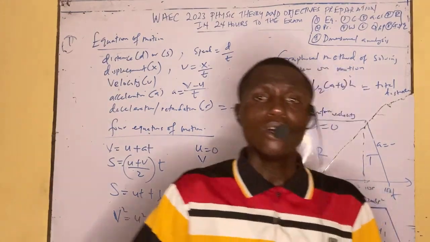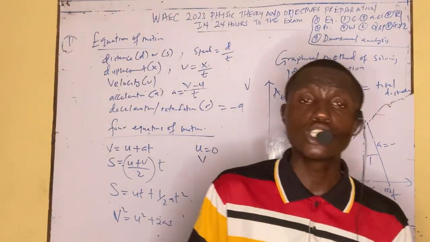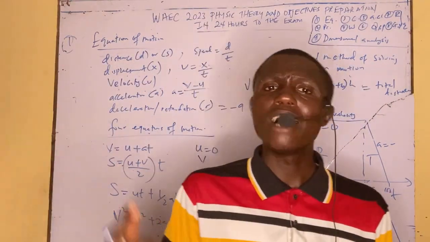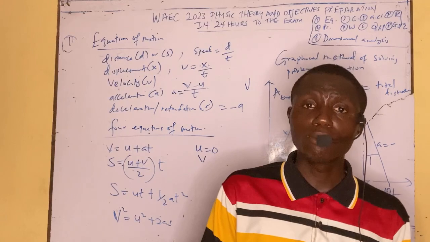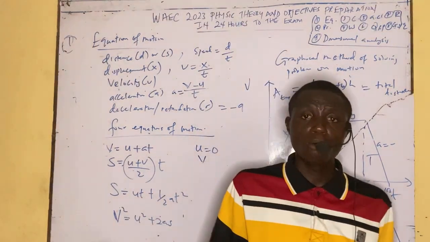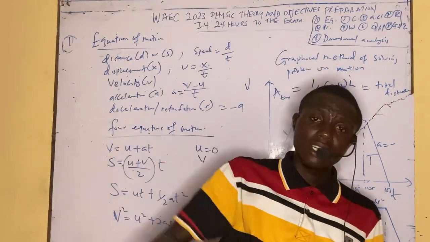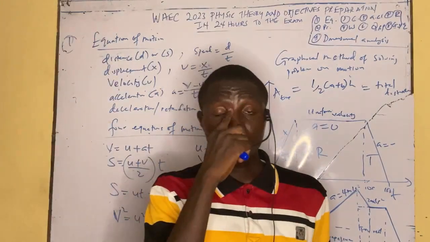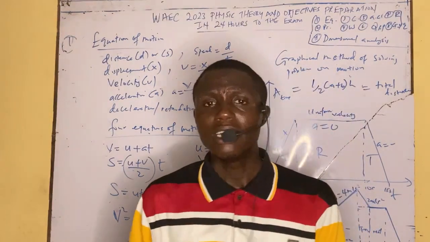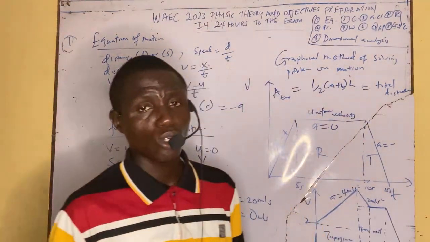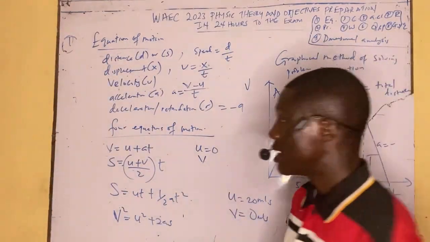It can also ask you to mention types of motion: translational motion, rotational motion, simple harmonic motion, oscillatory motion, and so on and so forth. There are different types of motion. You must know the example of each motion. Simple harmonic motion has to do with the simple pendulum. Rotational motion is that of the hand of a clock moving like that. We also have translational motion, the beating of the drum. Know them and know the examples, you can never tell. We also have Brownian motion, in a zigzag manner. So that's that about motion.